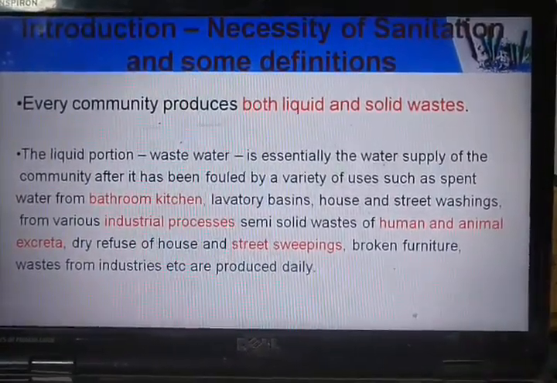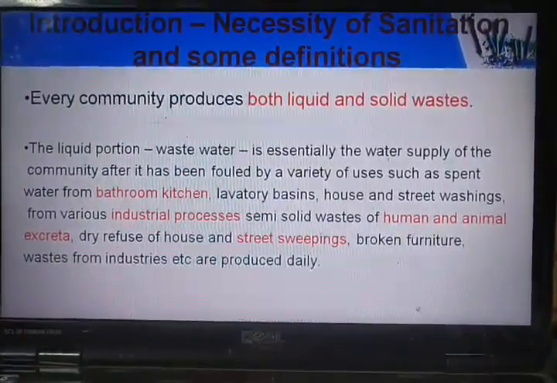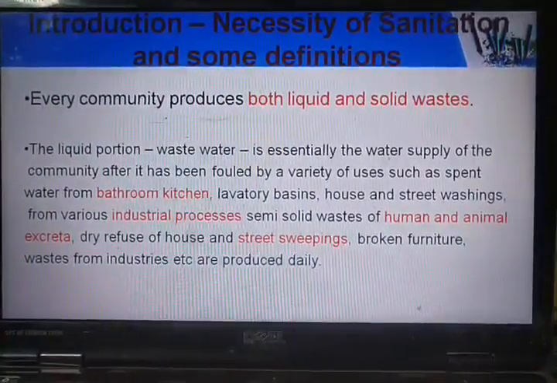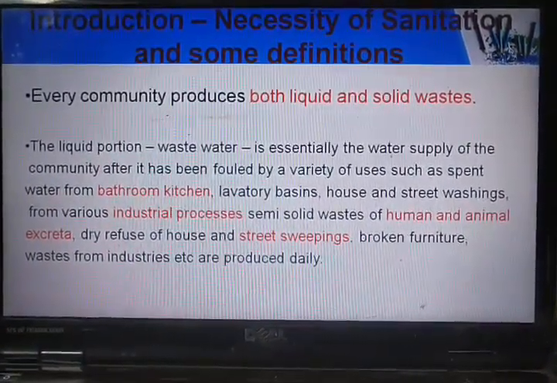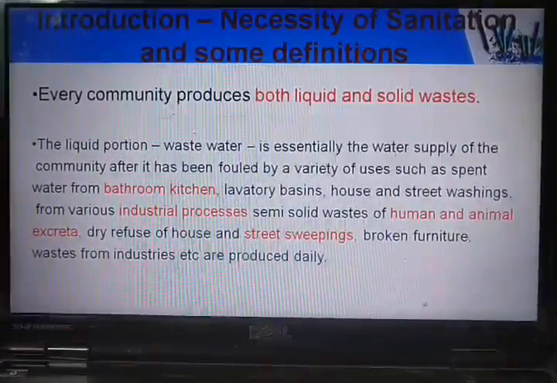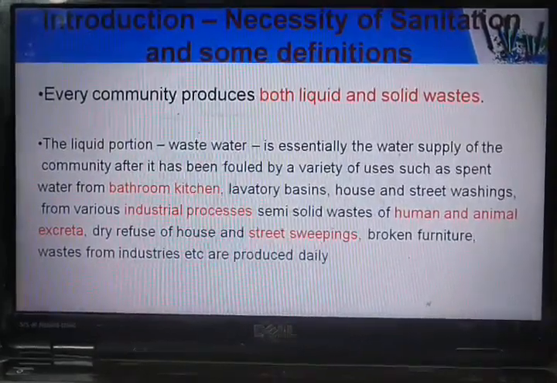So when you supply the water, upon the usage of water for various purposes in your house, we use it for street washing, for gardening, for our bathroom appliances, and for washing utensils and all.